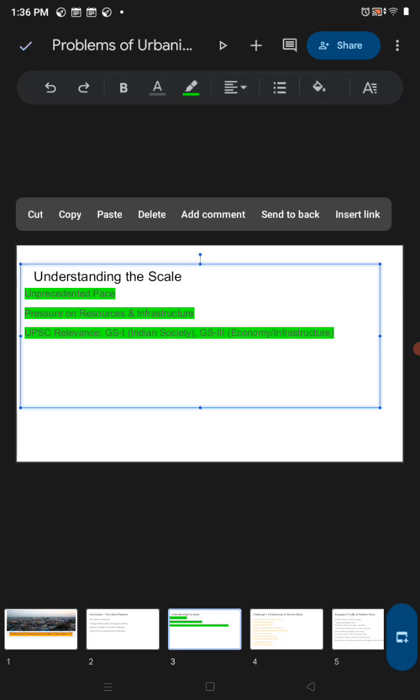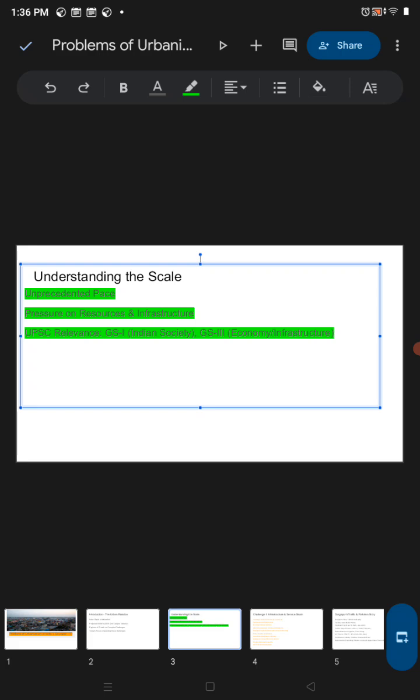Understanding the scale: it is growing at an unprecedented pace, meaning it is growing very fast. That is causing pressure on resources. What are the resources?